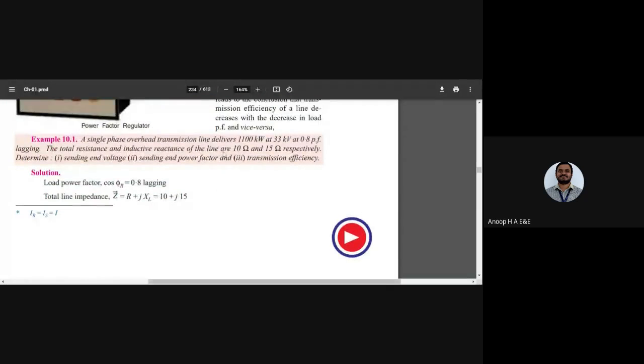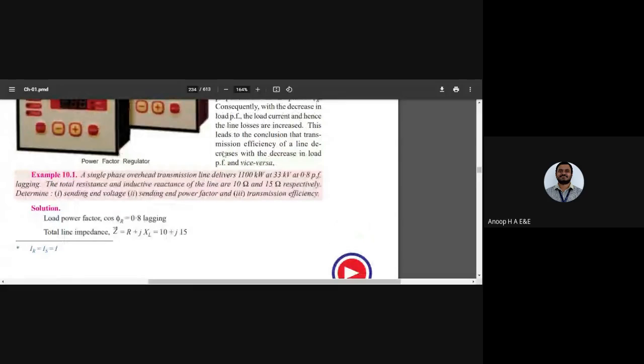Hope the derivation I have taught is clear to you. Let us move on to the concept of numerical problems on single phase transmission line.